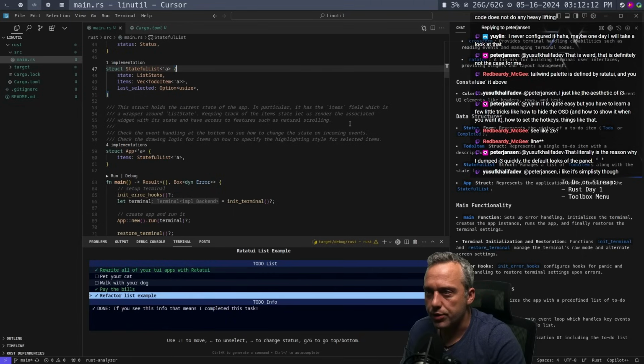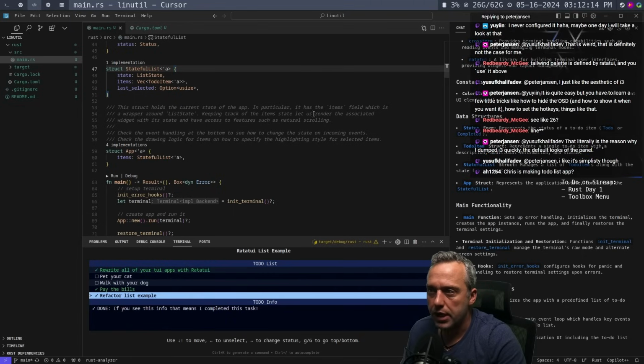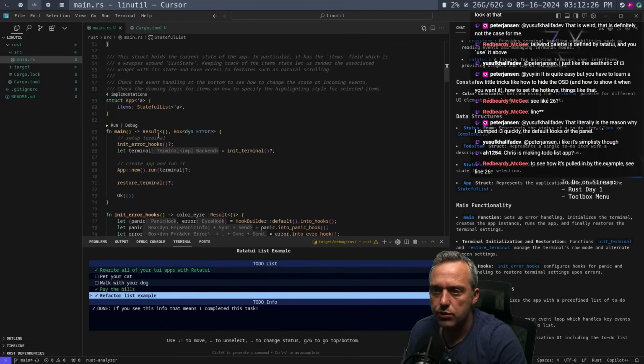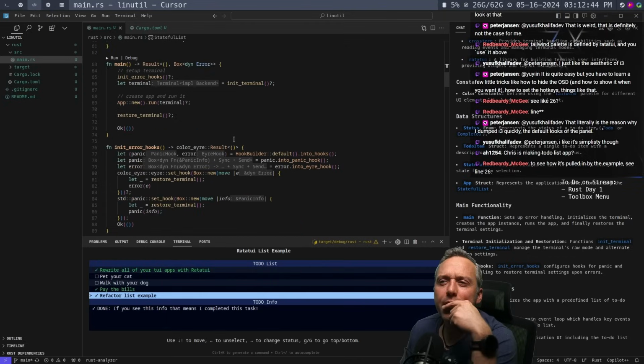All right, this struct holds the current state of the app. In particular, it holds items, fields, and check event handling at the bottom to check the state of incoming events. Check the drawing logic for items and how to specify highlight style for selected items. Okay. That is so interesting. So it's using this to set up and initialize the terminal, create an app and run it. Okay. So this is the whole main function.